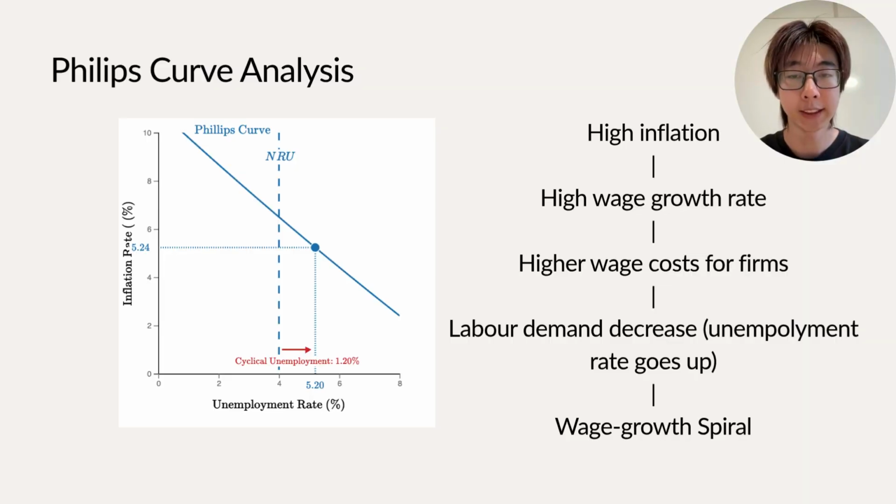Because inflation stayed above the 2 to 3% target, expected inflation also rose. Workers then demanded even higher wages, creating the risk of a wage-price spiral. Together, the labor market imbalance, rising wages, and higher inflation expectations explain why US inflation remained elevated even after the